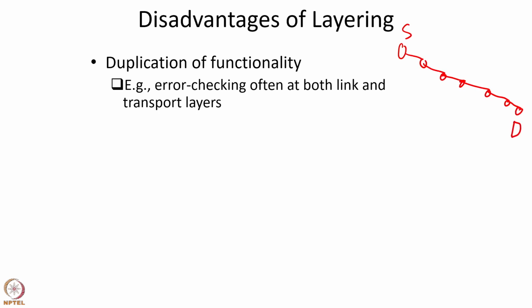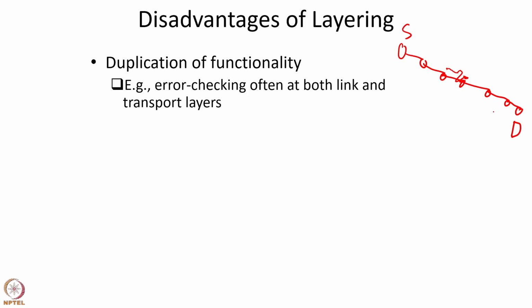Now, one of the links may be a wireless link. So this is a wireless link. But the other links may be wired links. Now, in a wireless link, error checking is done by the link layer protocol. But the other links are wired links, and error checking is not performed on these wired links because these wired links are quite reliable, and the overhead of error checking need not be incurred, so it is not necessary to add error checking on a link basis.